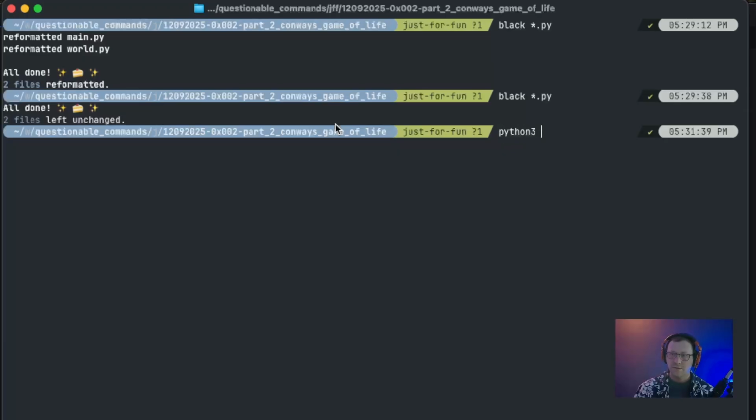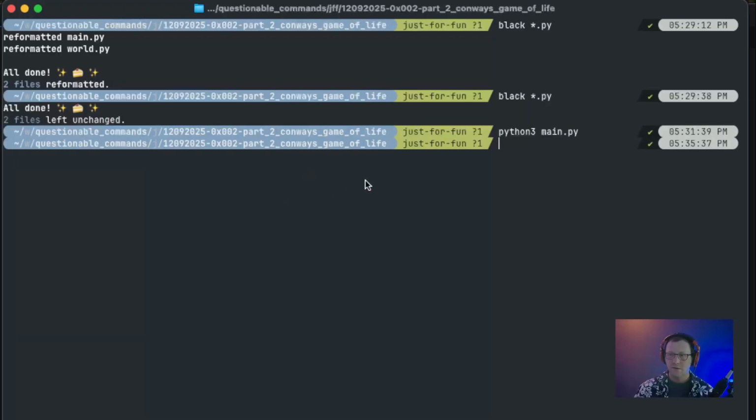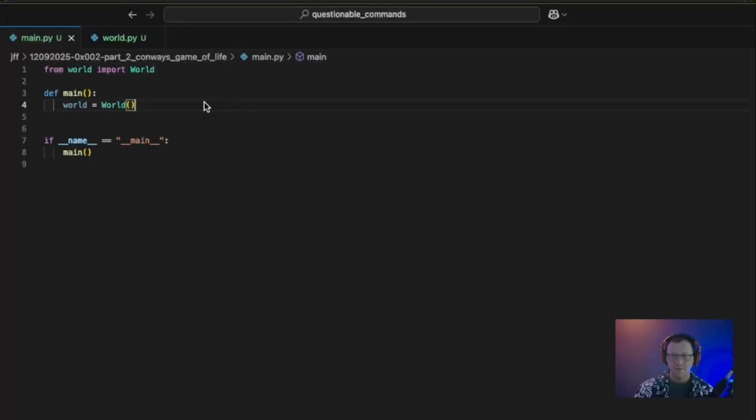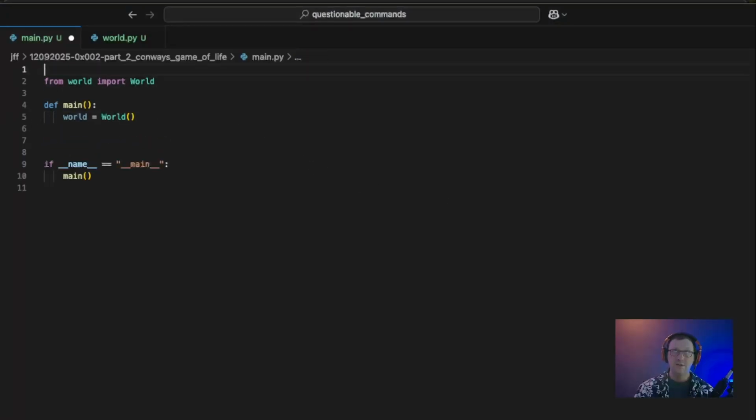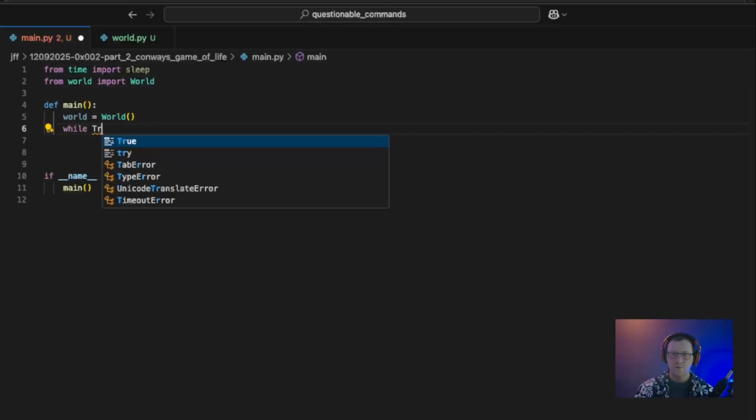So let's go ahead and see how we did. So python3 main. All right, it didn't blow up. So we need the sleep method again, since we're now moving the loop into main.py, since we moved it out of world.py. So we're going to do from time import sleep, and we'll go ahead and do a while true here.